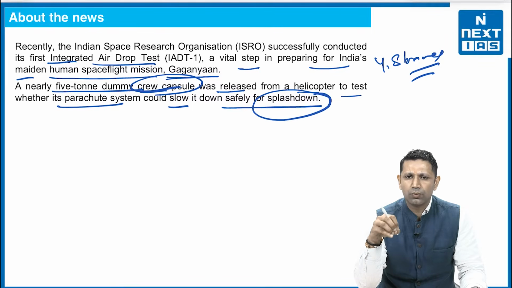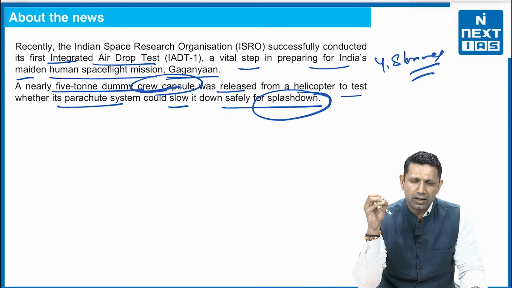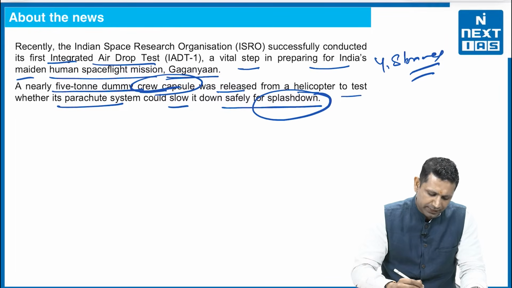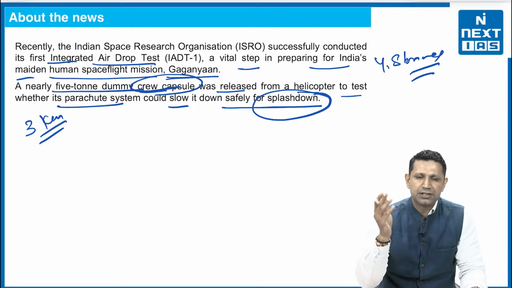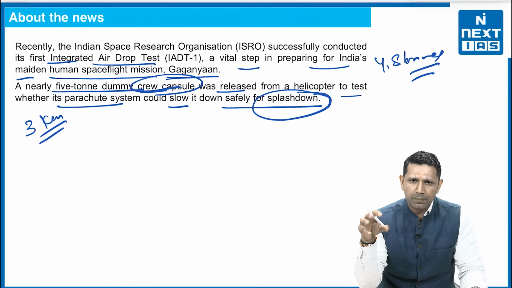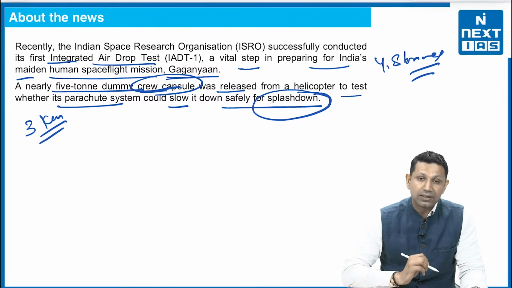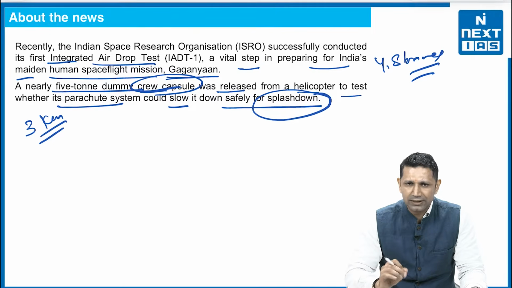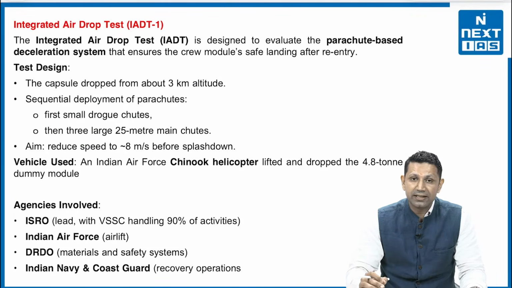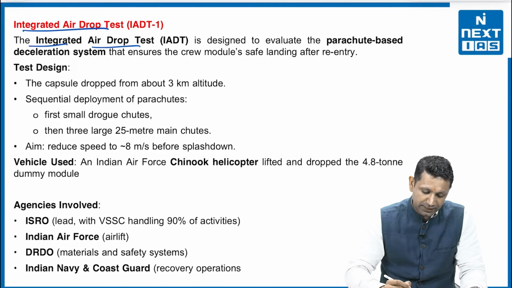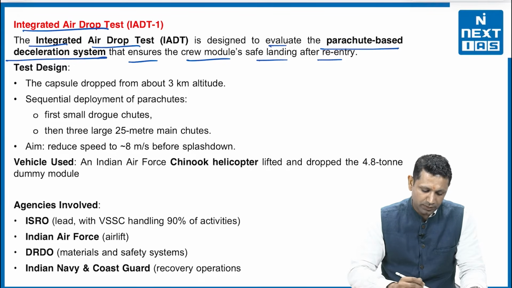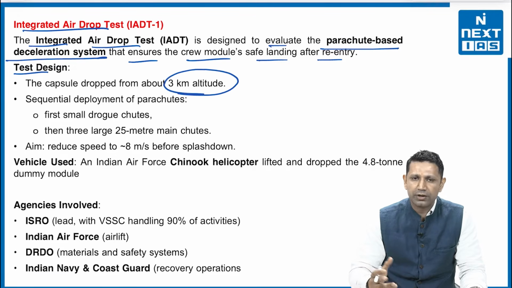So the objective here was to first of all drop a capsule from a great height. The height taken was 3 kilometers, and a Chinook helicopter was used to drop it and see whether the parachutes can slow down the pace of this capsule or not, and it has been successful. Let's see what this integrated air drop test is. The name itself suggests it. The integrated air drop test is designed to evaluate the parachute-based deceleration system that ensures the crew module's safe landing after re-entry.